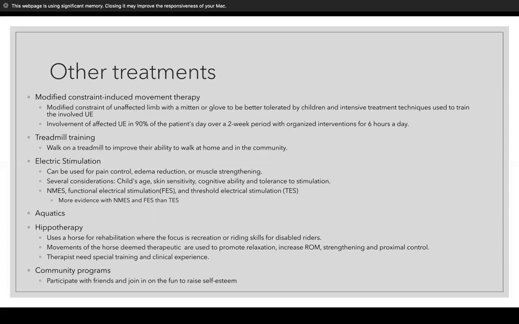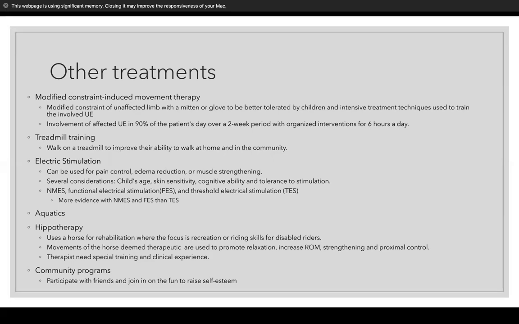The book mentioned 3 different types: NEMS, functional electrical stimulation, and threshold electrical stimulation. We know what the first 2 are. The threshold electrical stimulation, the book described as low-level subcontraction electrical stimulation that they apply during sleep. So the idea is to increase blood flow during a time where they have heightened trophic hormones, which would result in increased muscle bulk. It's pretty interesting. There's more evidence with NEMS and FES rather than TES.